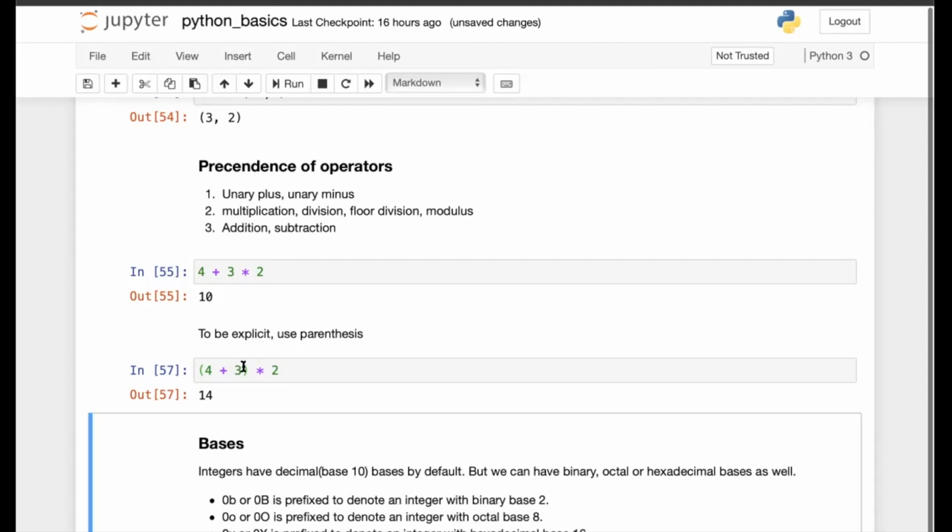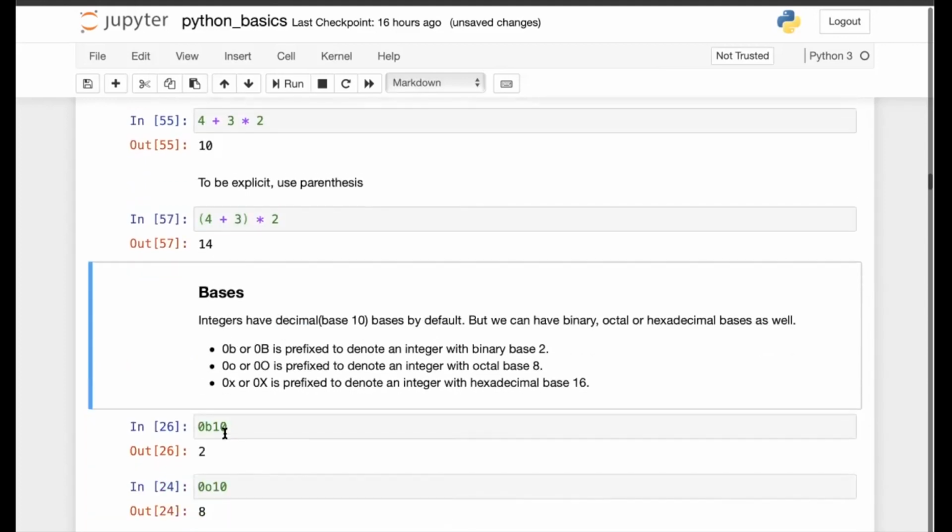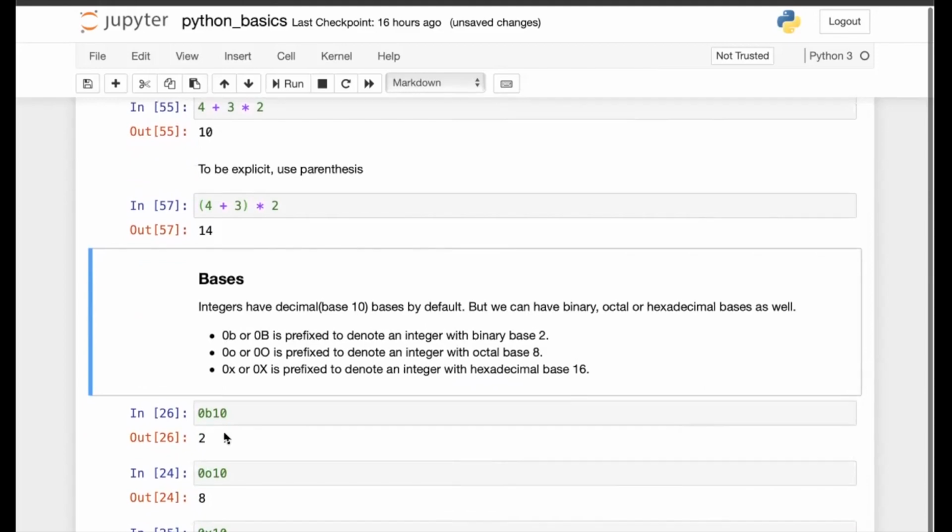So 4 plus 3 gives me 7, and 7 multiplied by 2 gives me 14. Coming to bases. Most of the time we deal with integers with decimal base, or base 10. But sometimes we also would like to use other bases as well. Let's say base 2, base 8, or base 16.